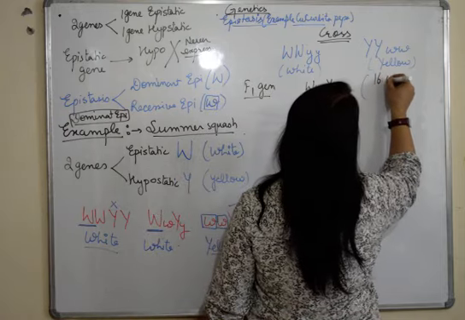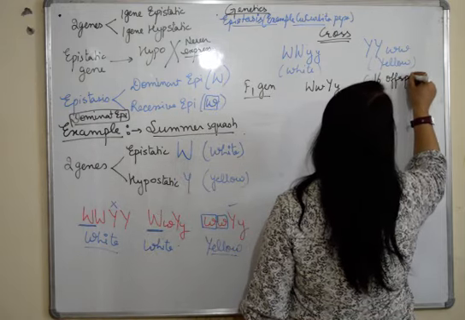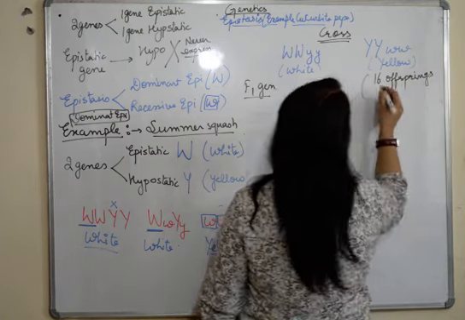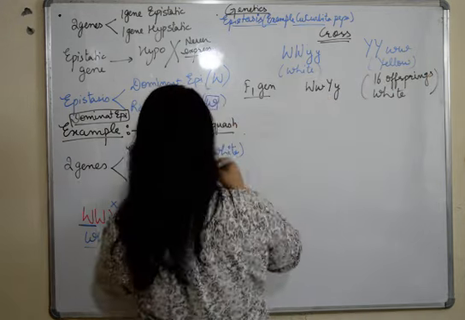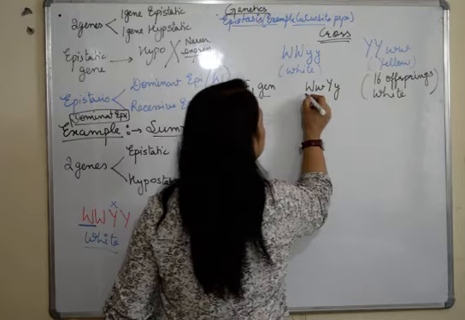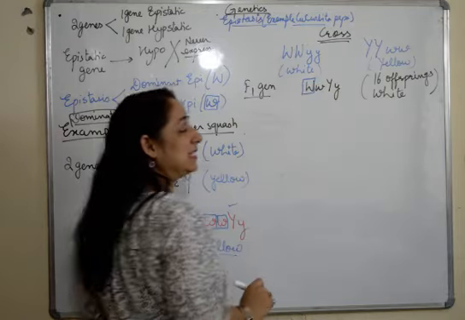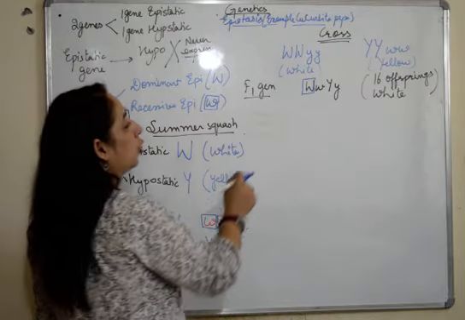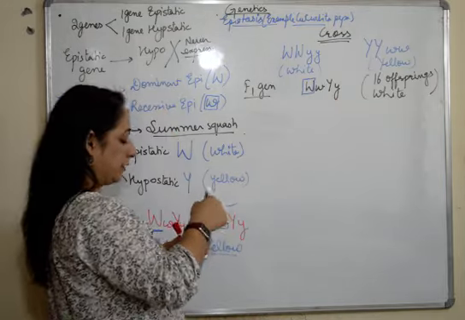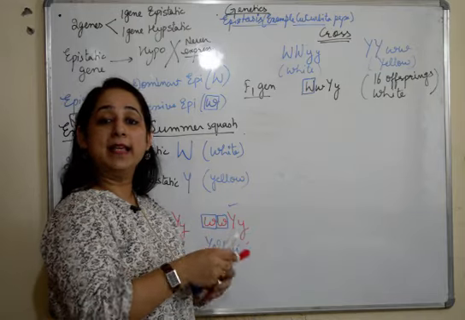We have 16 offsprings here, and all the offsprings are white. Why white? Because in the presence of this dominant epistatic W gene, this dominant Y is unable to express itself. So all the offsprings are white.